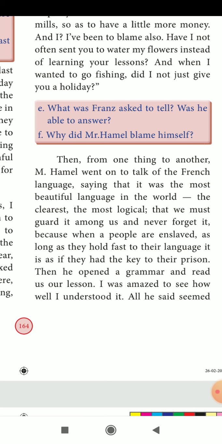And I was amazed, little Franz. Yes, little Franz was amazed. What he was amazed at is that whatever grammar the teacher was teaching, he was easily understanding. He was amazed that particular day. Okay, till here I'll stop. Thank you. I'll continue in the next class.